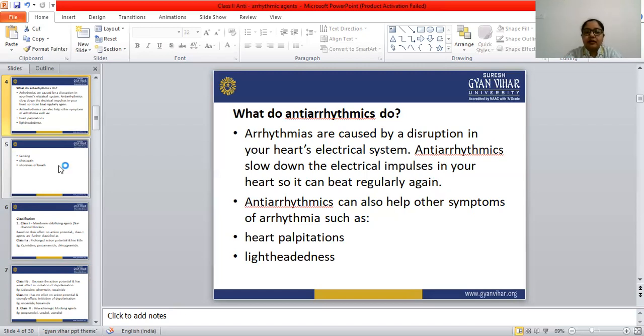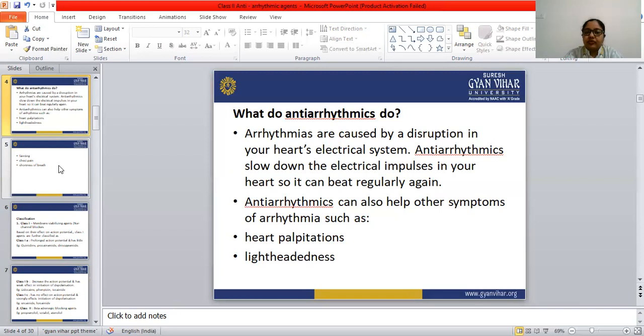The second reason is some diseased states like myocardial ischemia and heart disease like hypertension. Arrhythmia can occur due to these diseases, and there are chances that arrhythmia occurs.